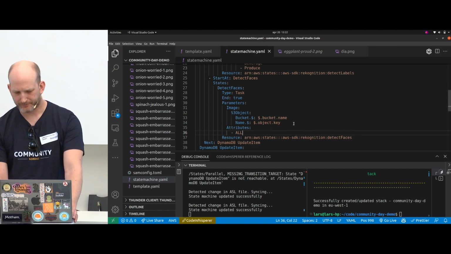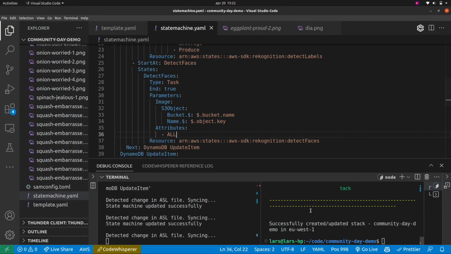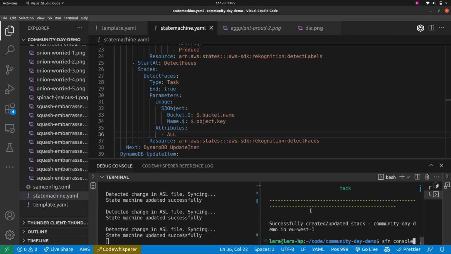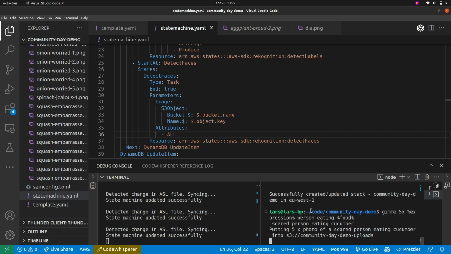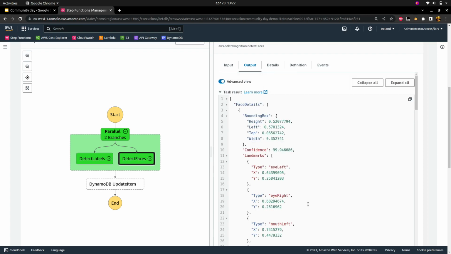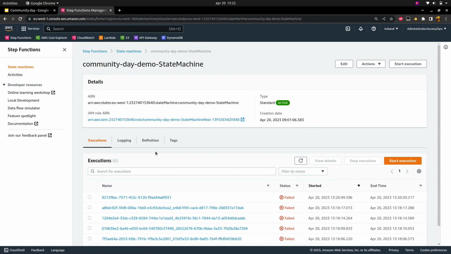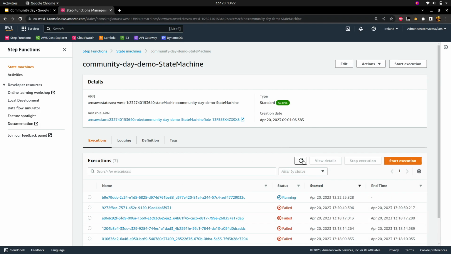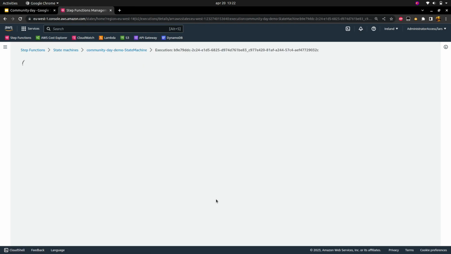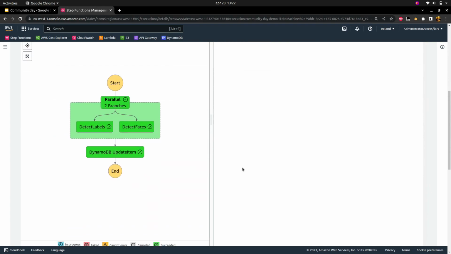Now, I'm going to generate new images because the beans ones were not good. So let's do 5. Cucumber, yeah. You might actually recognize that. Running. Yes, it did.